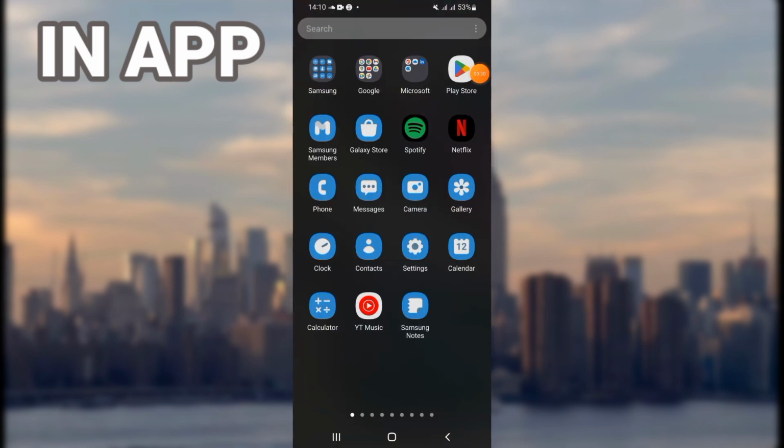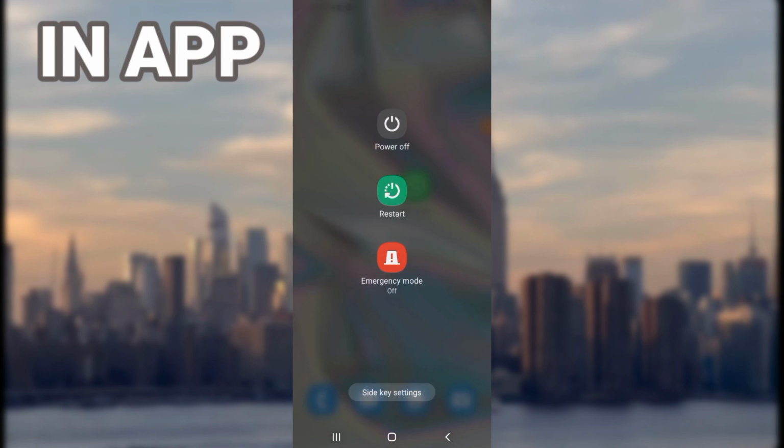Right now you need to come to your Play Store or App Store and update your WhatsApp to the latest version if it is available. Restart your phone now, and after this you will see that your problem is solved.